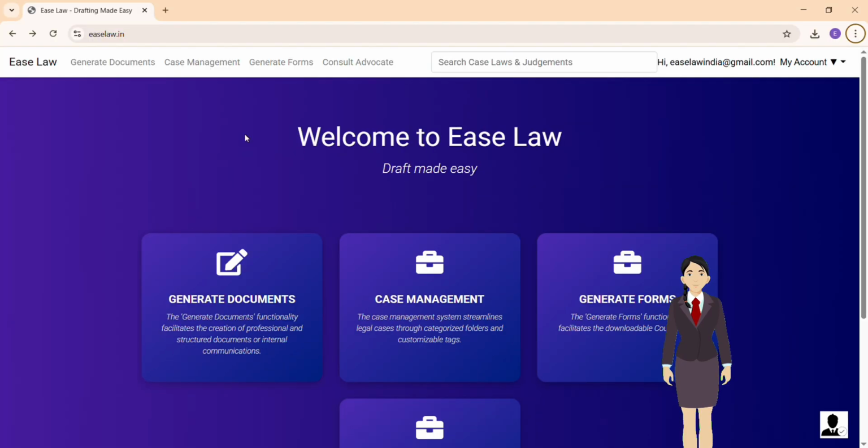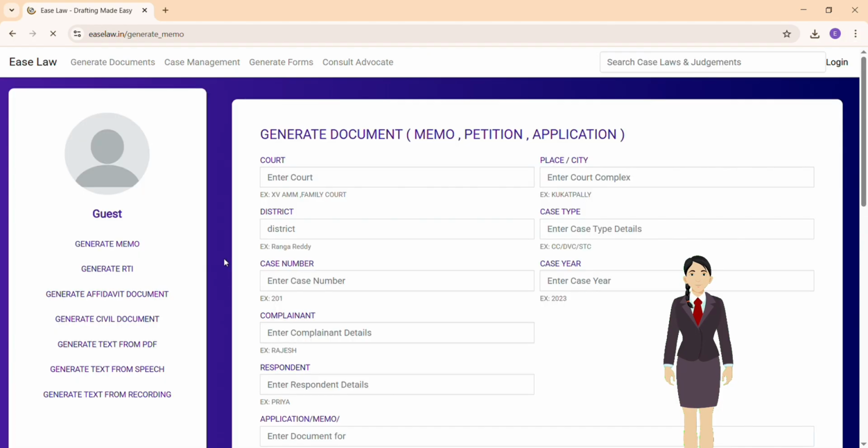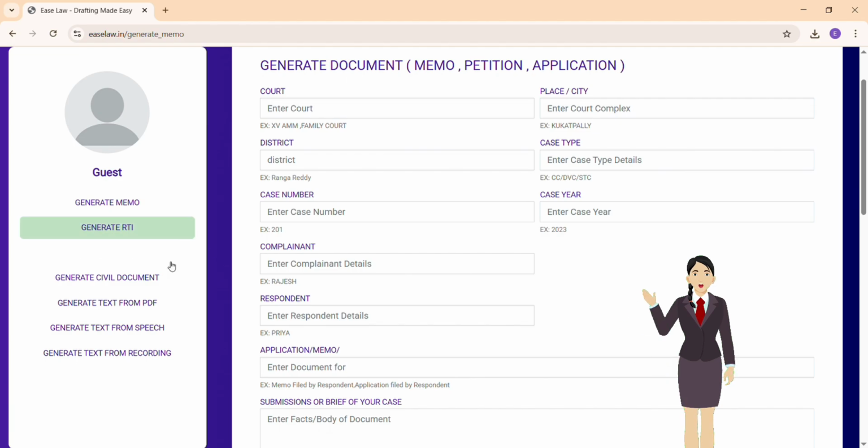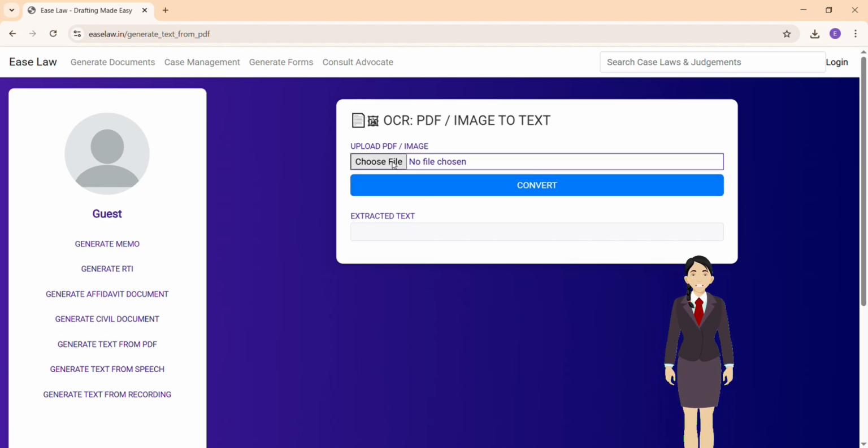Step 1. Visit EaseLaw.in on your browser. Step 2. Go to the Generate Documents section. Step 3. Select image or PDF to text converter. Now, upload your image or PDF file.